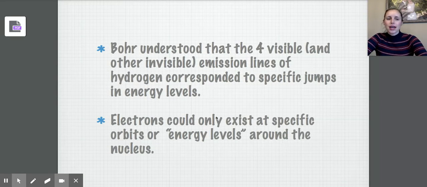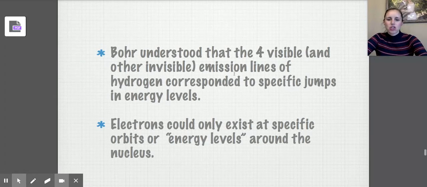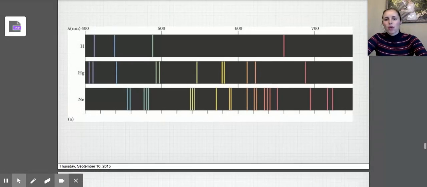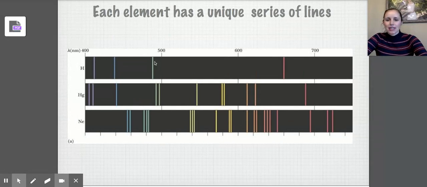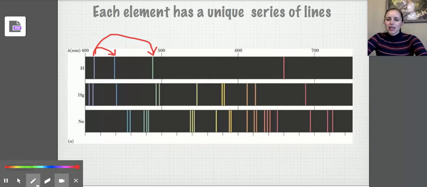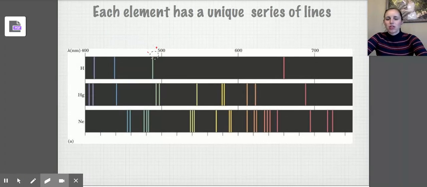Bohr actually studied these line spectra, and he was able to add to the modern theory. So Bohr understood that the 4 visible and invisible emission lines of hydrogen corresponded to specific jumps in energy levels. What Bohr said is that these energy lines represent electrons actually jumping between energy levels. So an electron jumping from this level to this level is going to cause that line. An electron jumping from this level to this level is going to cause that line there. Each of these distinct lines are caused by electrons jumping from one level to another.